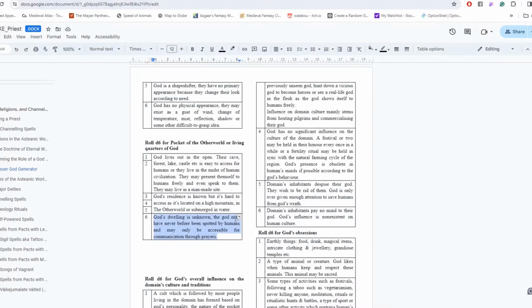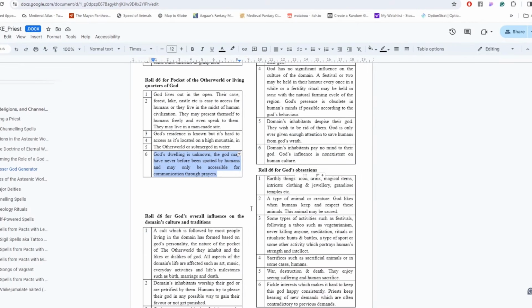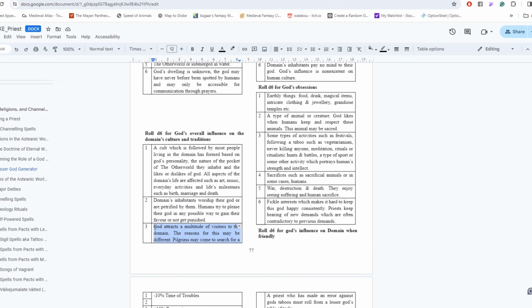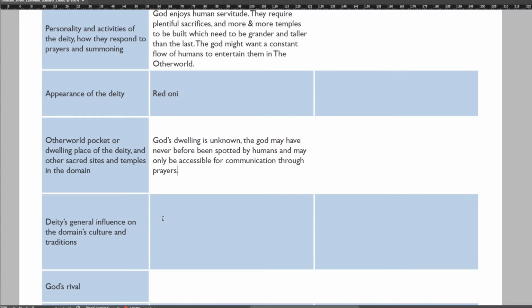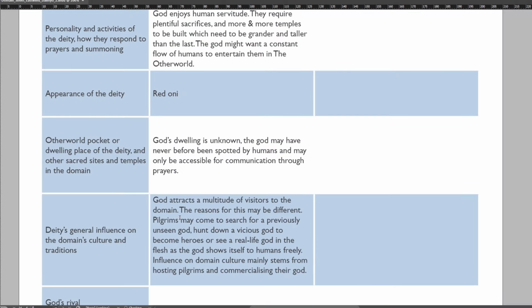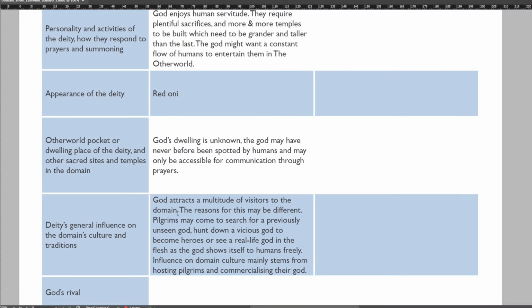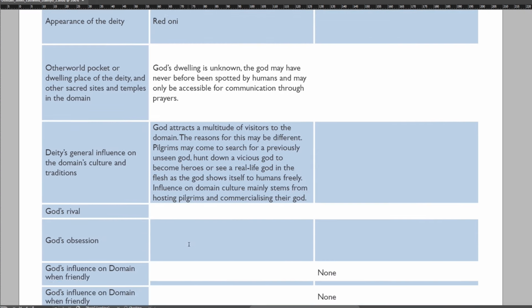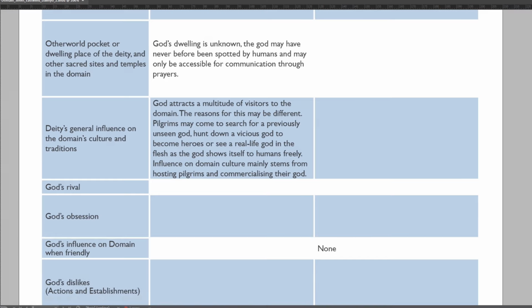And for God's influence, we roll 3, which means that the god attracts a lot of pilgrims and influences the domain this way. The influence on domain culture mainly stems from hosting pilgrims and commercializing their god. Seems fitting enough.